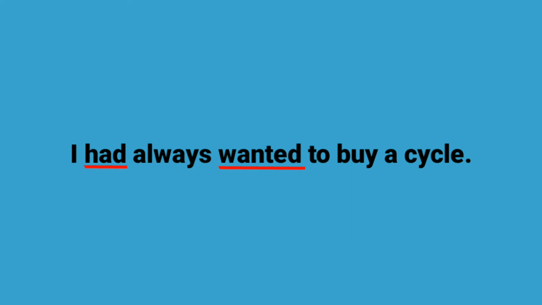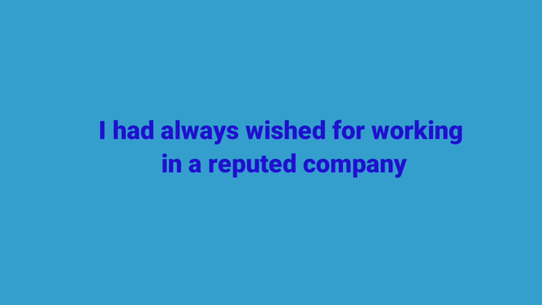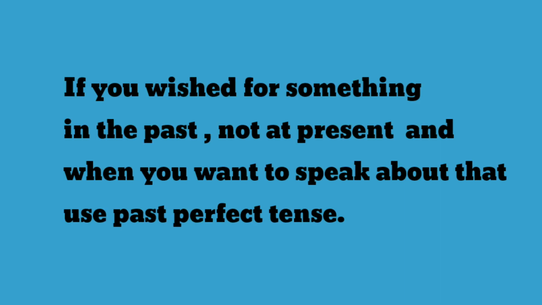Let me make it clear. If you wished for something before a particular time in the past, and when you speak about that, you should not use simple past tense. You must use the past perfect tense. Here is an example. I had always wished for working in a reputed company. So, if you wished for something in the past, not at present, and when you want to speak about that, you should use past perfect tense.